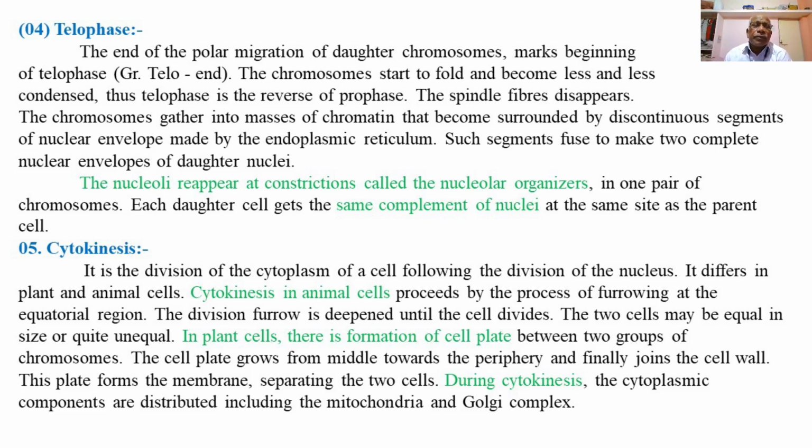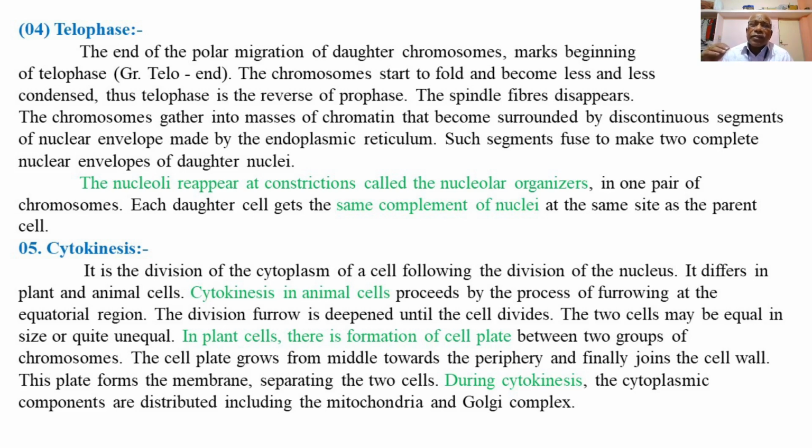In the case of plants, there is a formation of a cell plate. In plant cells, a cell plate forms between the two groups of chromosomes, and this cell plate grows from the middle towards the periphery of the cell and finally joins to the cell wall, and this plate forms the membrane separating the two cells.